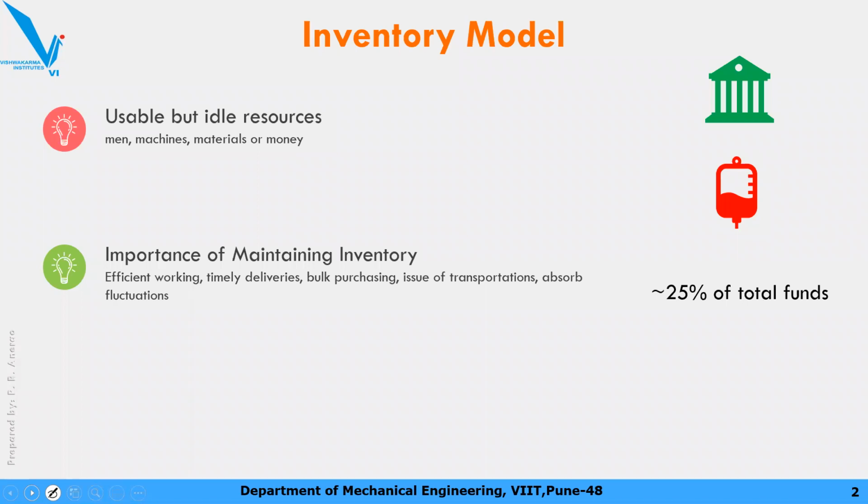Most firms spend or allocate around 25% of their total fund, they invest around 25% of their total fund, for inventory. Now why is this important? To have the efficient working of the system.